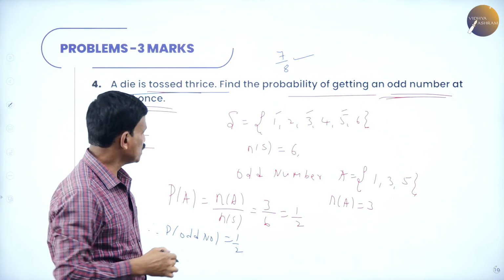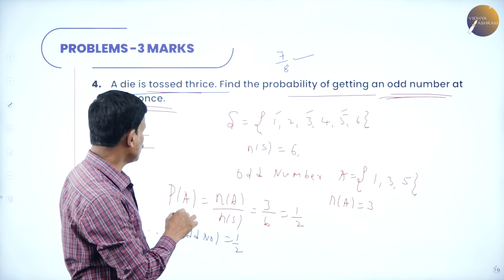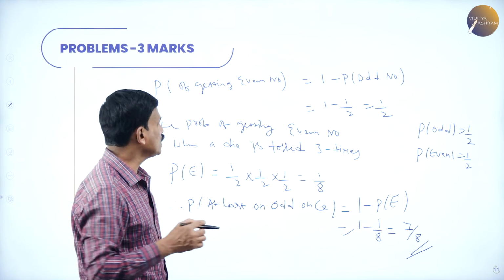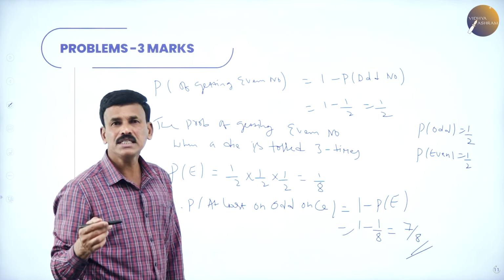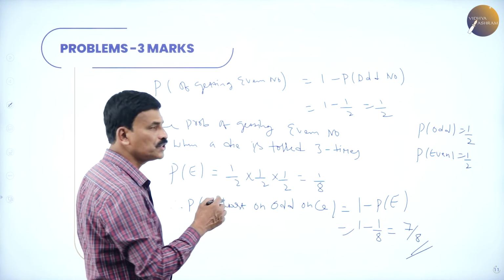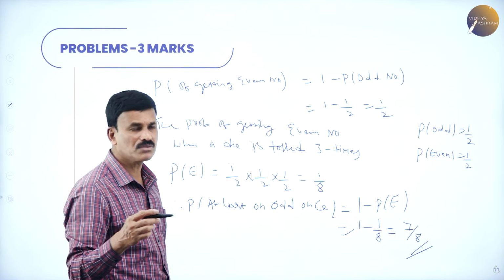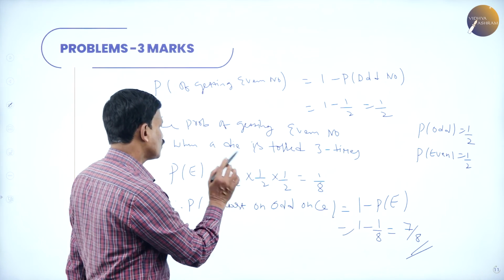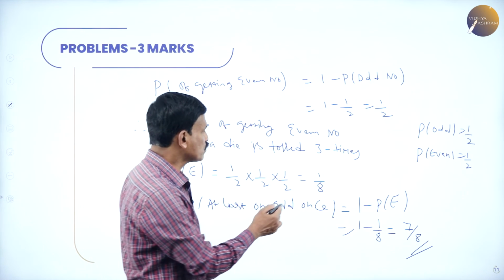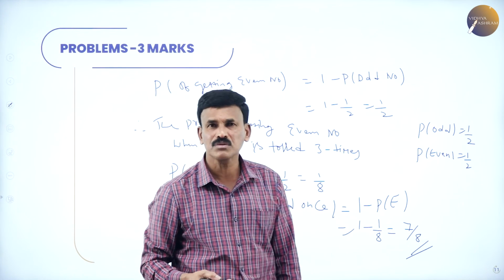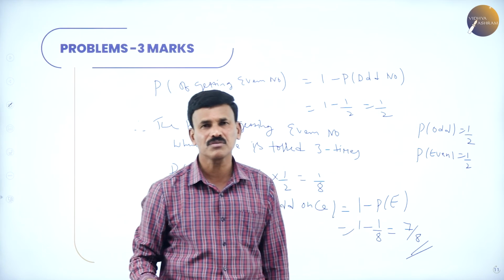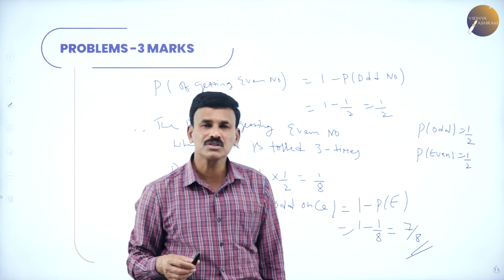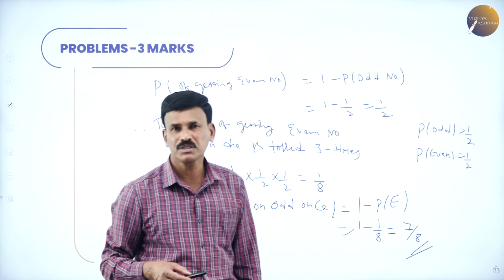Now, first find out the probability of getting an even number, 1 over 2. The probability of getting an even number when a die is tossed 3 times is 1 by 2 into 1 by 2 into 1 by 2, that is 1 over 8, and therefore the probability of getting an odd number at least once is 1 minus this probability of E, that's equal to 1 minus 1 by 8, which is 7 by 8. That is the required answer. Hope you followed this. So that's all regarding the problems based on independent events and complementation.